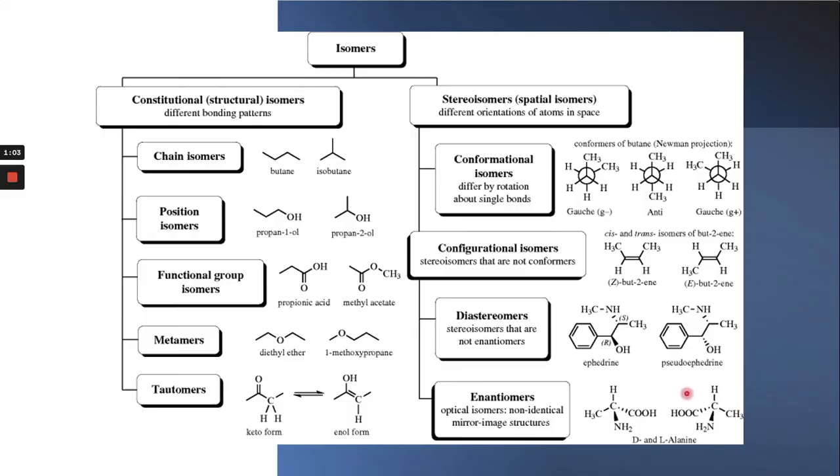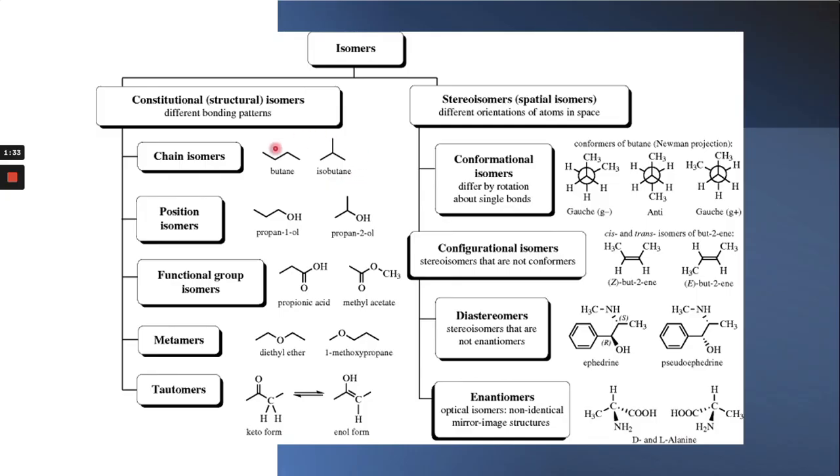So first of all, what are isomers? Isomers are molecules with the same molecular formula but different arrangement of atoms. Isomers are divided into two parts. First are the constitutional isomers, which have different bonding patterns. For example, the chain isomers, butane and isobutane, have the same molecular formula but